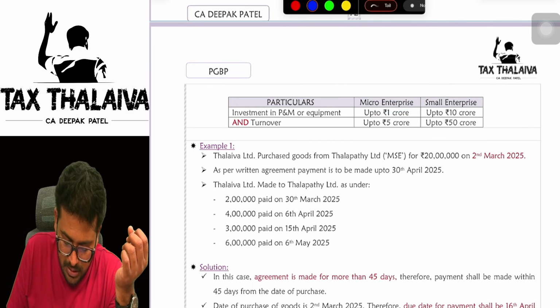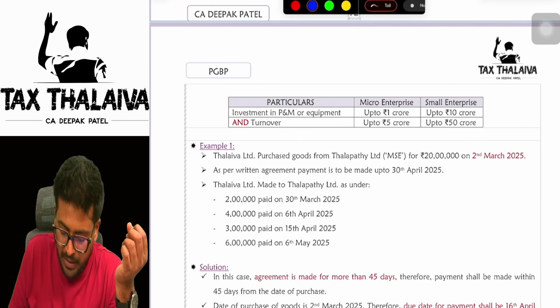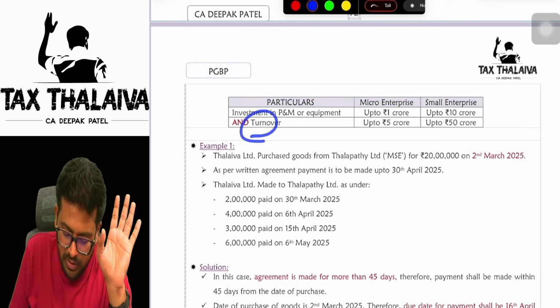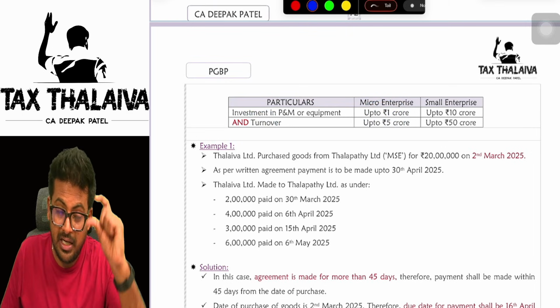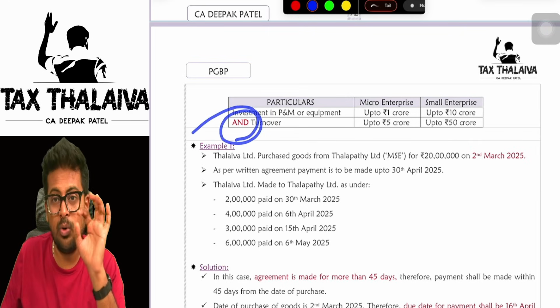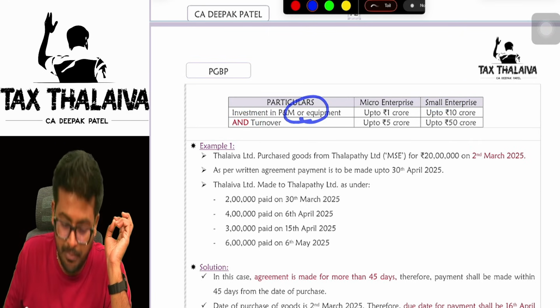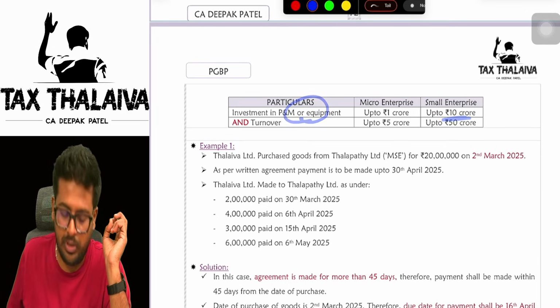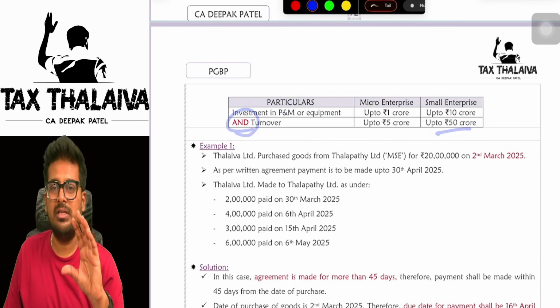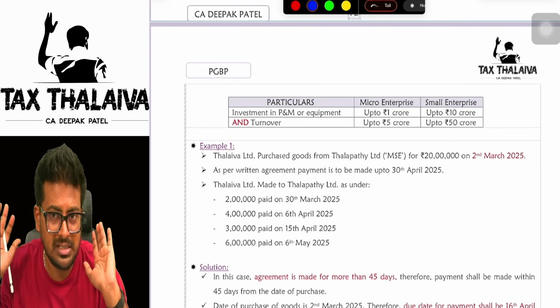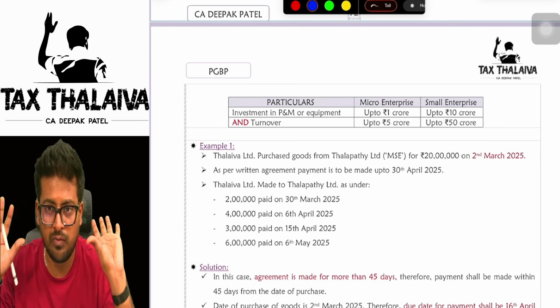Micro enterprise means the investment in plant, machinery and equipment is up to 1 crore and the turnover is up to 5 crore. Only if both conditions are satisfied is it called a micro enterprise. Sir, what is a small enterprise? Plant and machinery or equipment investment up to 10 crore, turnover up to 50 crore. This is the MSE, micro and small enterprise. Now you know what an MSE is.